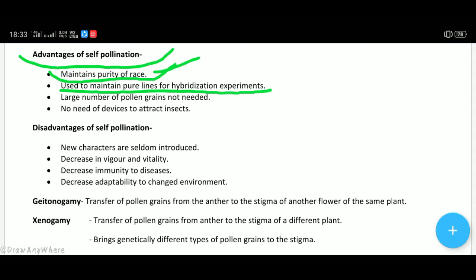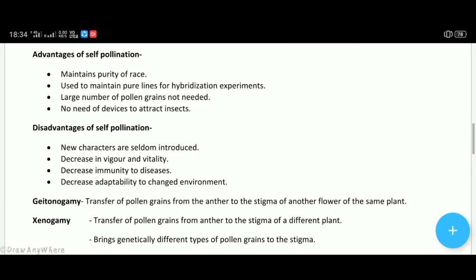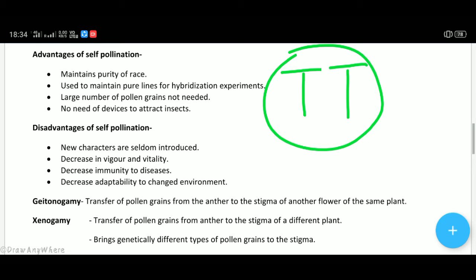For example, as we have studied in 10th class about Mendelism, Mendel used pure lines for cross-pollination experiments, in which there are two identical alleles for a single character. This is called homozygous. Homozygous is a pure line which is formed due to autogamy only.